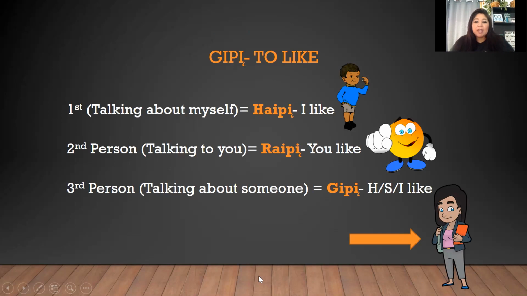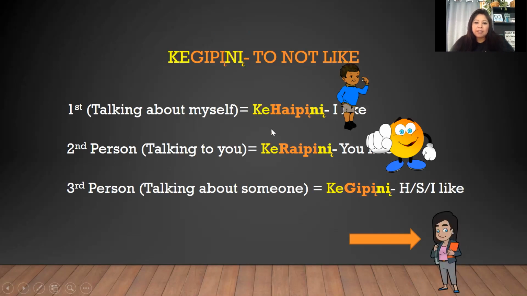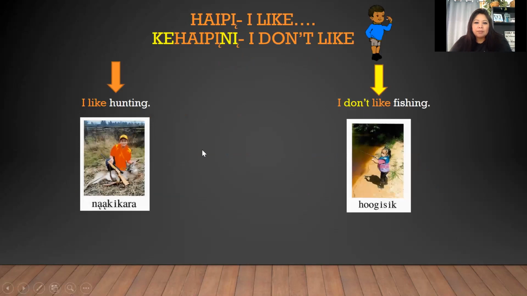All right, to not like something, all we're going to do is add the K in front of the verb, and we're going to end it with a ni. I don't like would be K hi pini. You don't like would be K rai pini. And I'm asking these as a question, but you can just say you don't like it. Je K rai pini, you don't like that. Kegipini. He or she or it doesn't like it. Pretty simple.